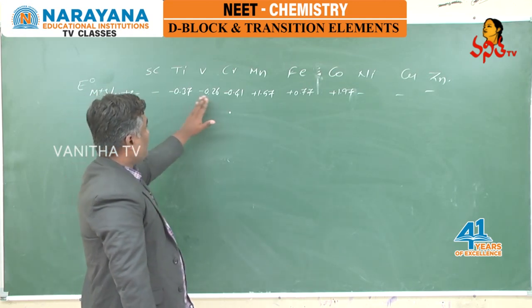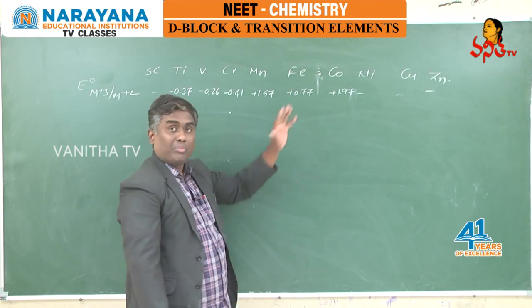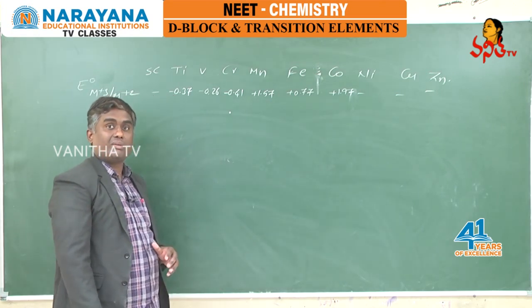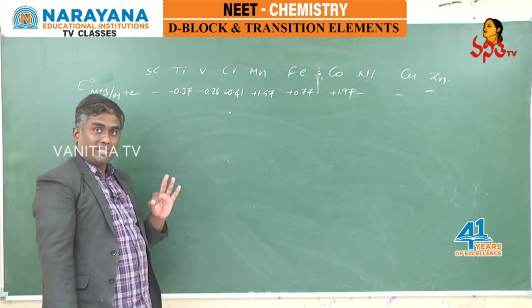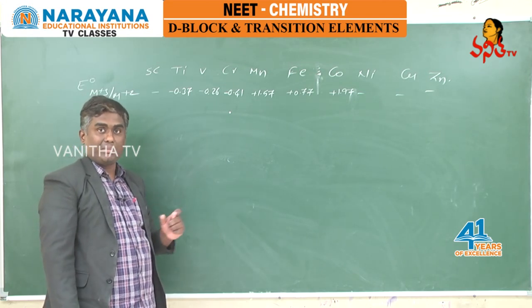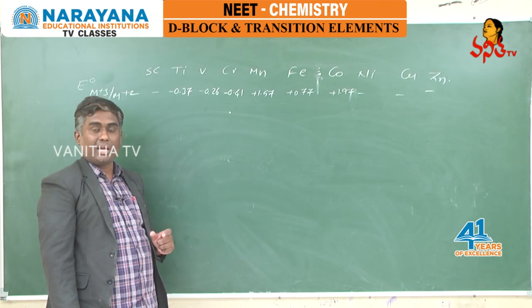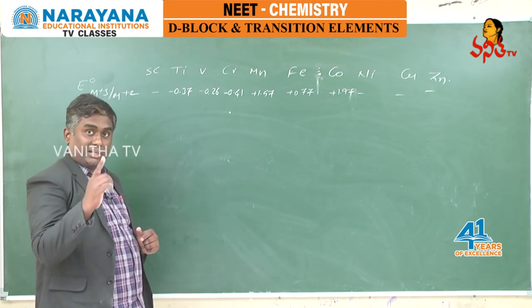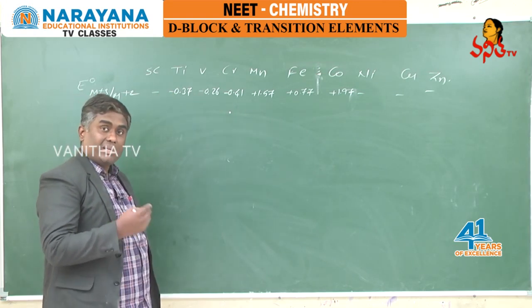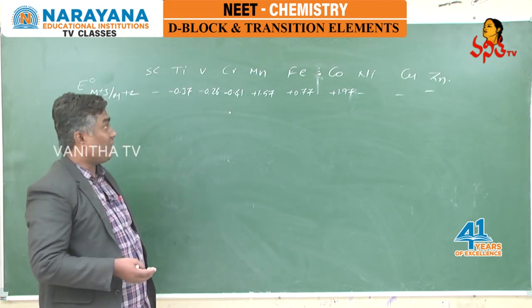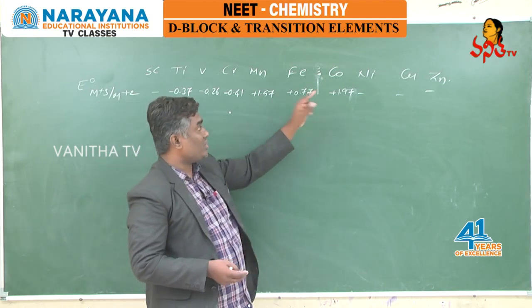See, a few are having negative E naught and a few are having positive E naught, because E naught is a measurement of delta H total, and delta H total depends on 3 factors. They are enthalpy of sublimation, ionization enthalpy and hydration enthalpy. If hydration enthalpy is dominating, they are having negative E naught. If sublimation enthalpy and ionization enthalpy dominate, then they are having positive E naught.